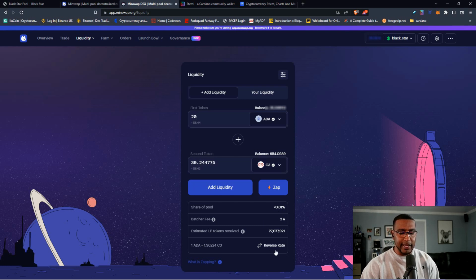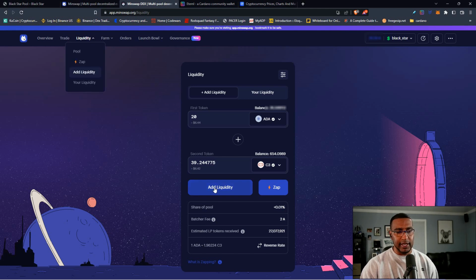Your batcher fee is 2 ADA, which is what all the DEXs use to get other nodes to batch or pool transactions together to make them a lot faster and have the DEX run a little bit smoother. I think this fee is excessive, and at this time it may be necessary, but then unnecessary as well. At the bottom is estimated liquidity pool tokens received. This is the estimated amount of liquidity pool tokens you will be getting after adding liquidity. It doesn't mean you're going to have 27 million actual tradable, sellable tokens. It's more or less the way the ecosystem is run, to give you an idea of where you are in the liquidity pool.